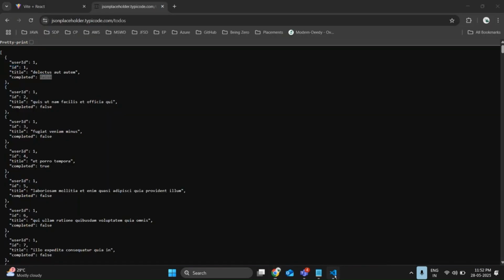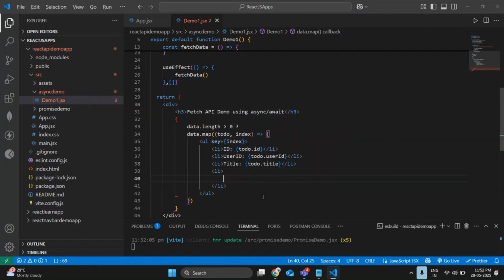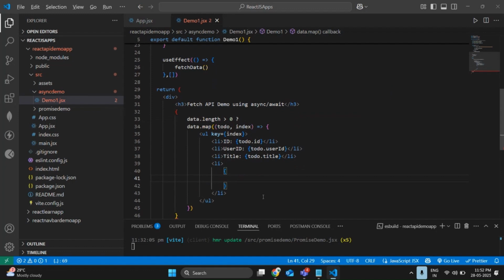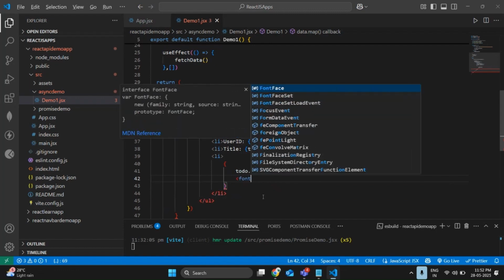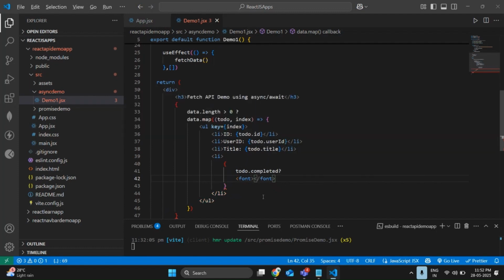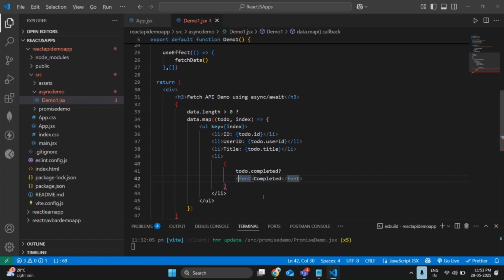So let me display the true message in a green color and the false message in a red color. Open li tag. Under the li tag, todo dot completed question mark todo dot completed. So let me display in green and red colors. So font completed. I want to display this completed in green color. How am I going to show it?